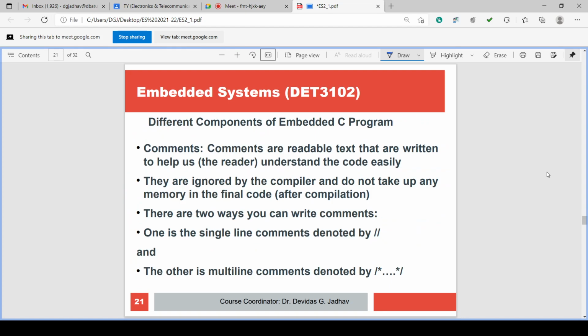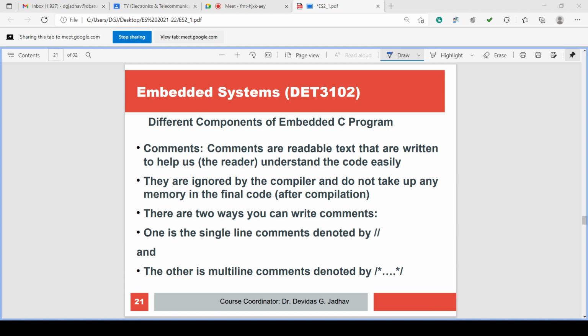What are the different components of embedded C programming? Components means the parts.